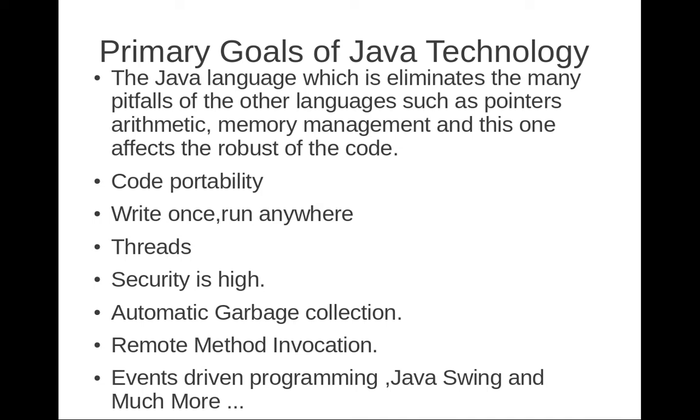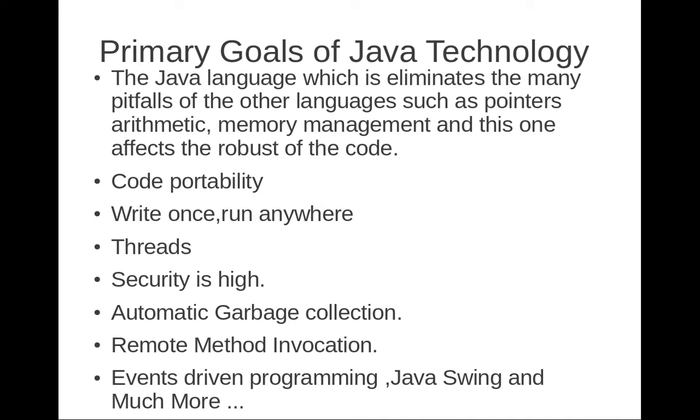Memory management is a very tedious process in C and C++, because the programmer can't always think about the memory side: the programmer has to allocate the memory and then deallocate it. But in Java it is done automatically.